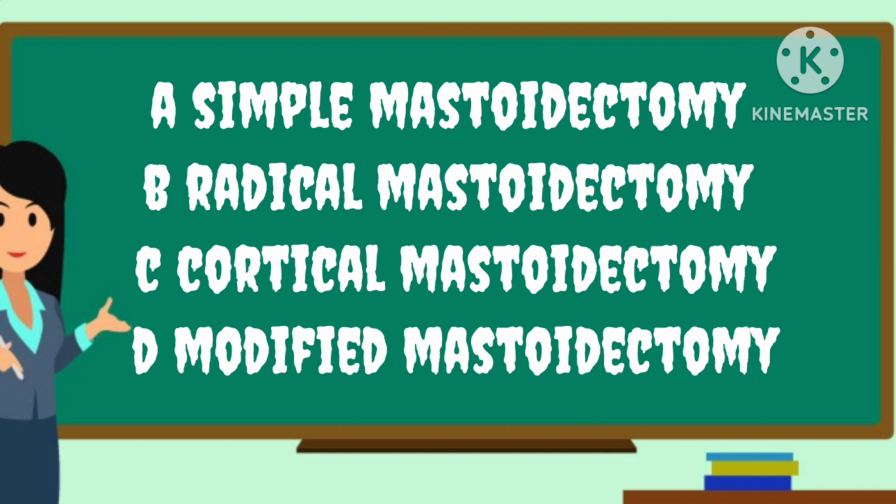Radical mastoidectomy involves eradication of all the disease from the middle ear and mastoid, converting them into a single cavity. It also includes removing the entire tympanic membrane and the ossicles. Cortical mastoidectomy is also known as the Schwartze operation. It consists of removal of the outer wall of the mastoid cortex. The modified radical mastoidectomy differs from the radical mastoidectomy in that the ossicles and the tympanic membrane are preserved for possible hearing reconstruction at a later stage.